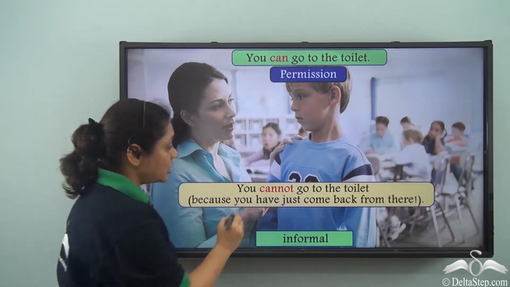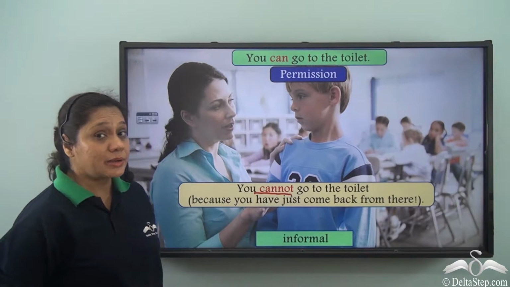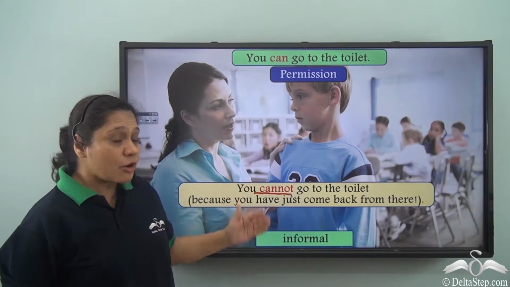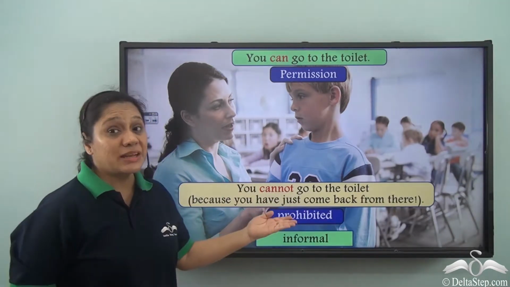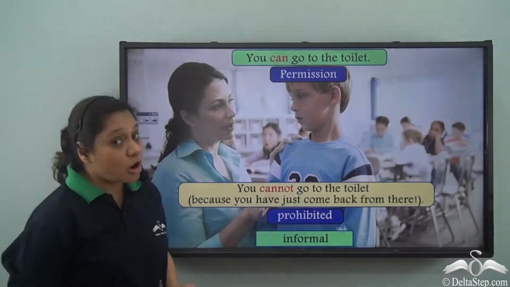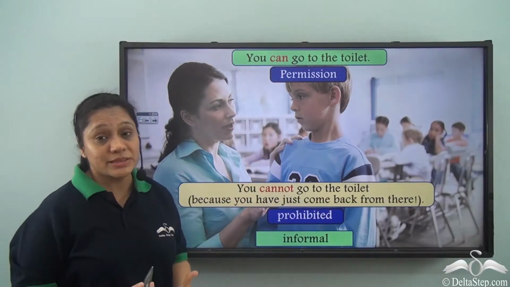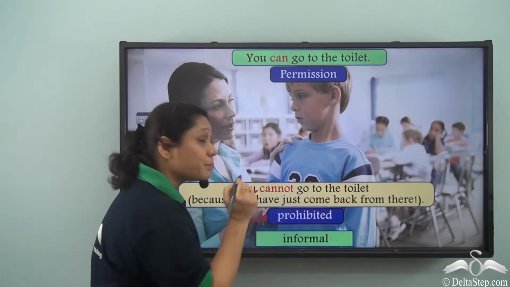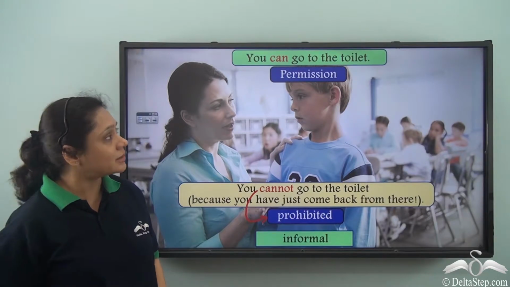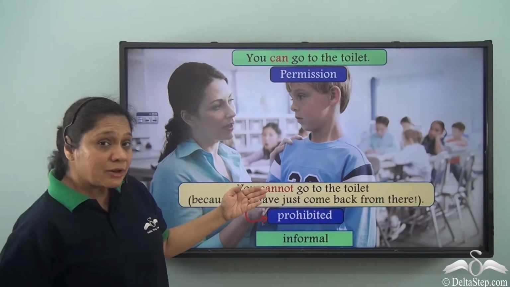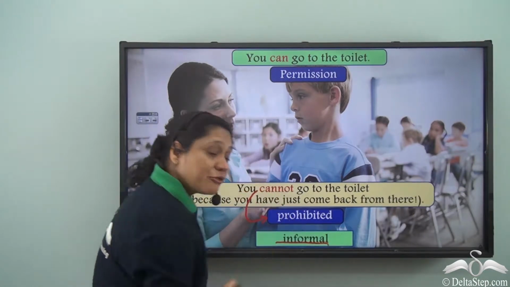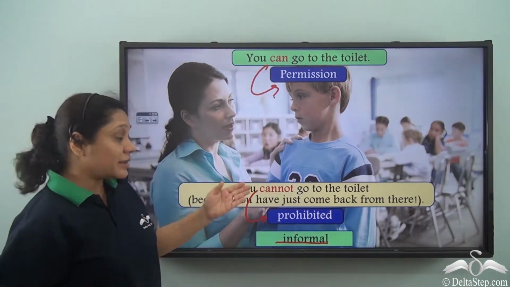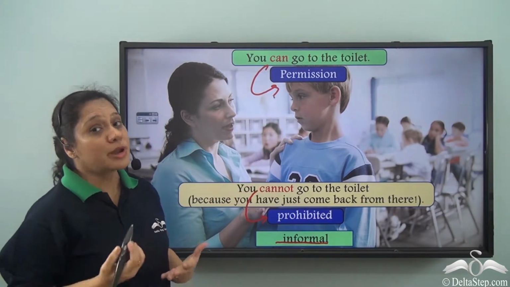If the teacher says you cannot go to the toilet, probably because you have just come back from there, then cannot is showing us that he is prohibited. It is not showing that he is not permitted. It is a much stronger use, and it is showing us that he is prohibited from going to the toilet. Both can and cannot are used in informal situations, where can is used to show permission and cannot is used to show prohibition.